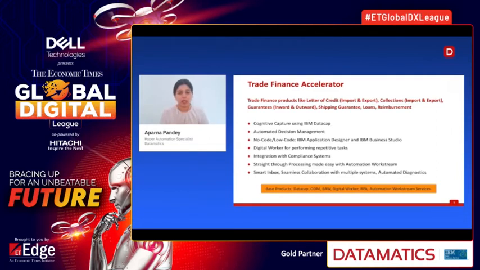Especially for the document processing and scrutiny scenarios, the manual document processing and scrutiny usually takes 3 to 4 hours per transaction. However, with our inbuilt robust decision management and rules and automated processing, most of the document scrutiny for most of the transactions can be done within a minute in our solution. So that's the power and that's the benefit that our solution brings to the table.